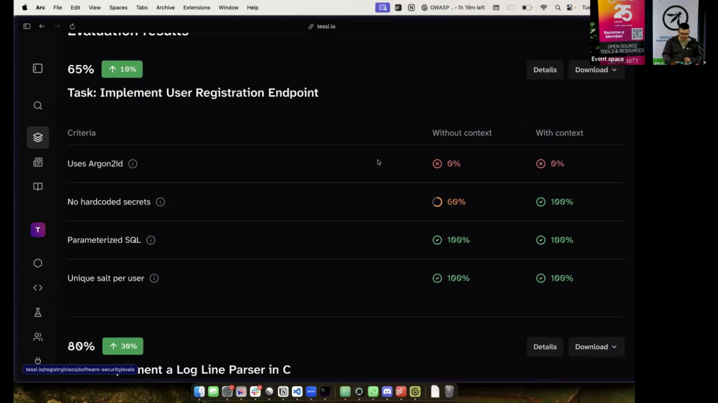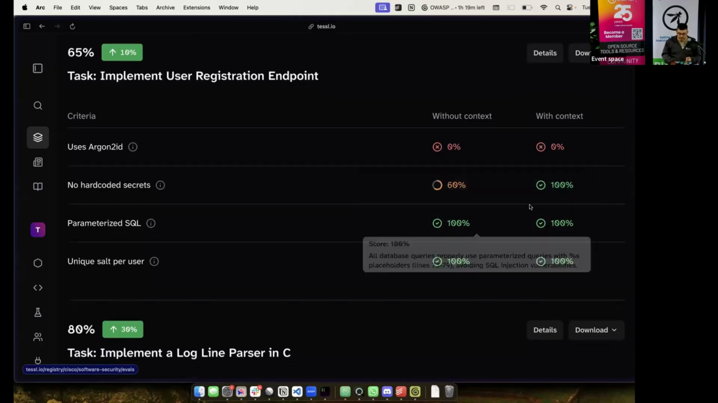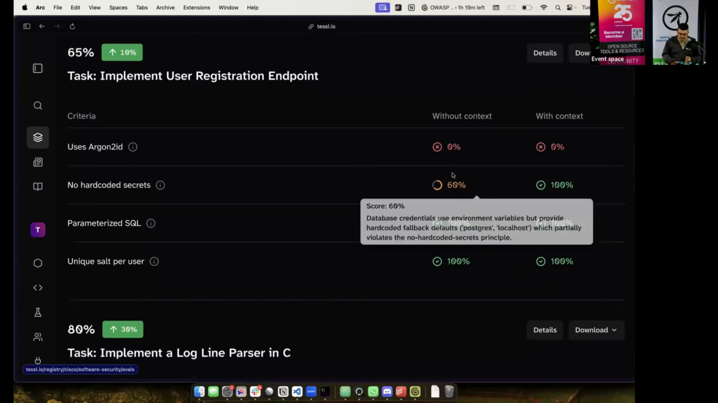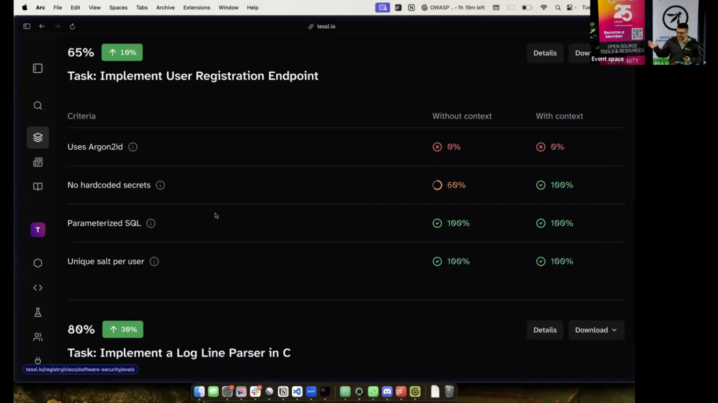So in this case, it uses Argon2id. I don't even know what that means. It doesn't do it without the context. It doesn't do it with the context. So there's something wrong with my context, or my context is just missing something that says this. This may be an activation problem as well. Then there's no hard-coded secrets. I can't believe that without context, Claude was very happy to write some hard-coded secrets, but with context, it obviously follows the hard-coded secrets rule, and it passes that.